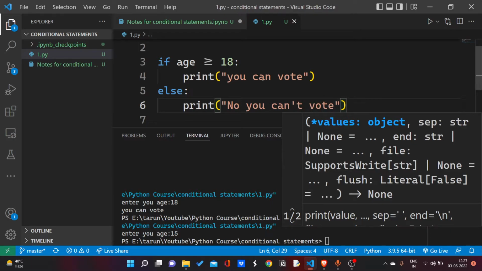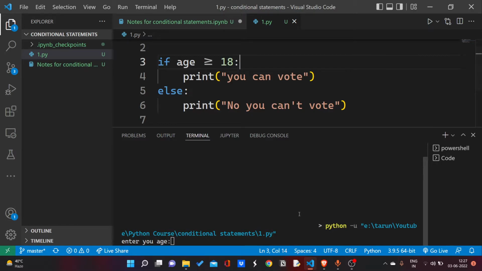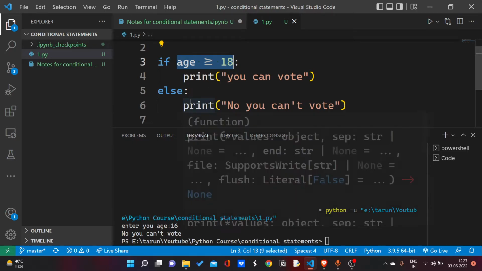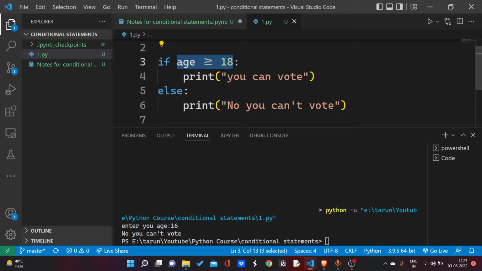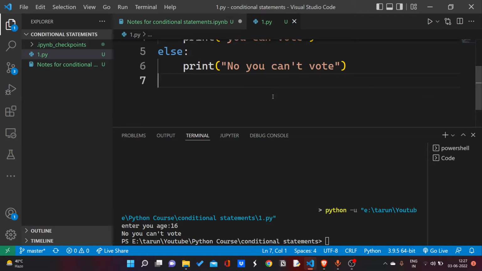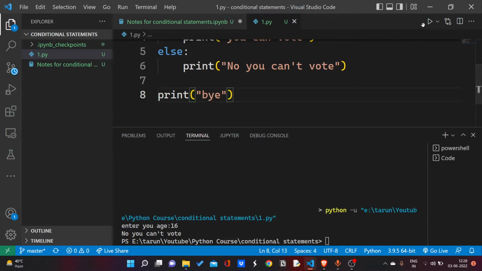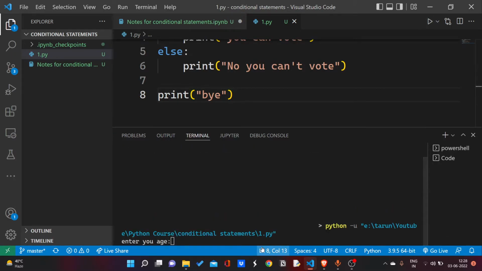Vote. So if I put now my age less than 18, like 17, I'm going to get "you can't vote", because this condition is false here. So the statements under the if block will not get executed, and it will go to the else part and execute all the statements present in the else part. After executing the else part, it will return the flow of control to this line. Like if it has something like print bye, it will be printed automatically. The flow will automatically transfer to the next statement outside if else.